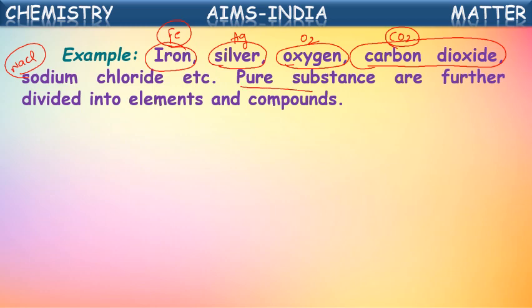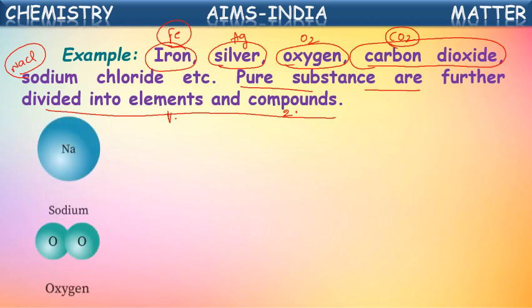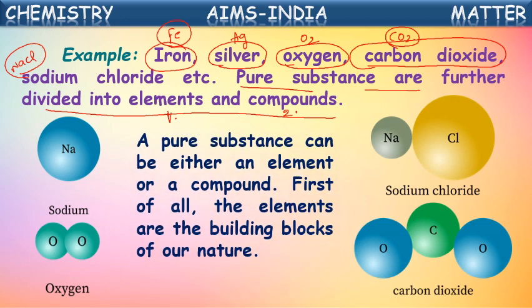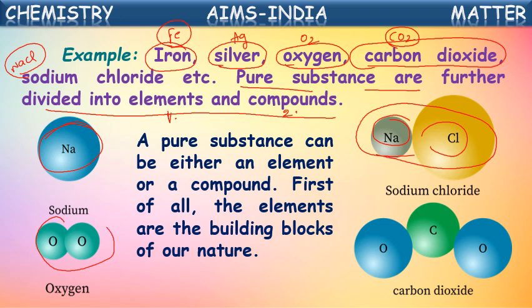Again, these pure substances are further classified into two categories. The first one is called elements and the second one is called compounds. Let us see what is meant by element. Here they gave some examples of pure substances. Sodium is there, a sodium atom. Sodium chloride has only sodium and chlorine. Sodium chloride is a pure substance itself. Oxygen, only O2 molecules. Carbon dioxide, CO2. So a pure substance can be either an element or a compound.